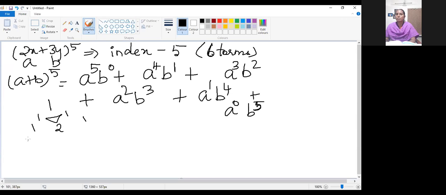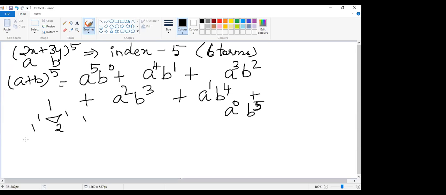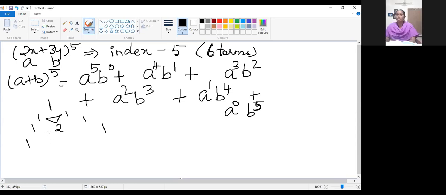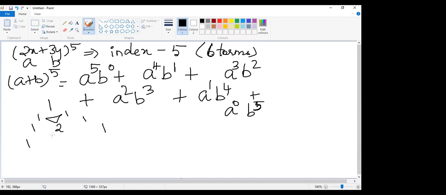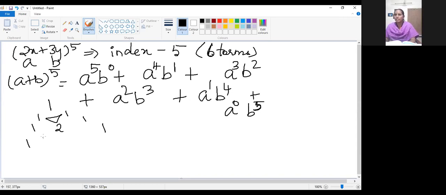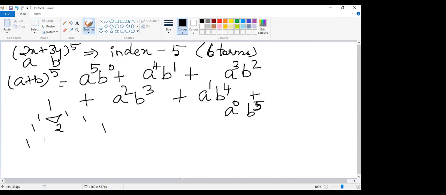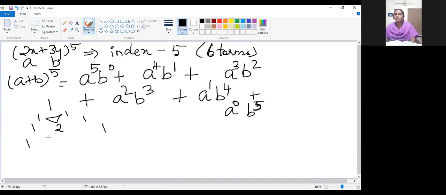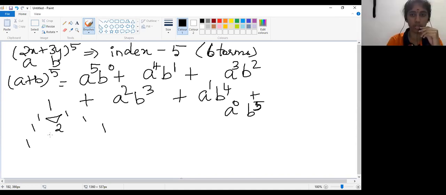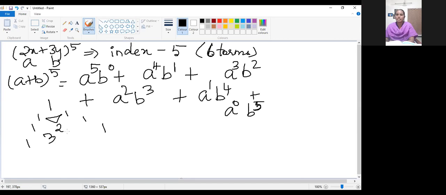Okay, now 3 terms. What will be there in the next row? How many terms will be there? 4 terms in total, with 1 at the end. So what value will come here? 3. I need an answer from all of you. Shweta, can you tell me here? Ma'am, 3. How are you telling us 3? 1 plus 2 from the previous row. Yes. Here also again 3.